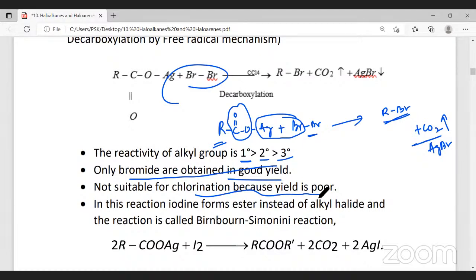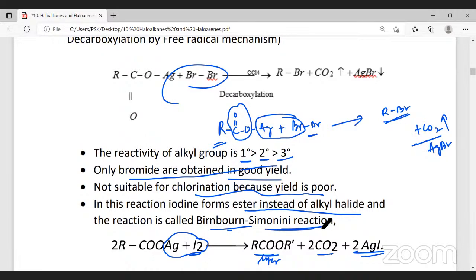And in this reaction, iodine forms an ester instead of alkyl halides. If you allow it to react with iodine, you get an ester because AgI gets eliminated and only 1 mole of carbon dioxide gets eliminated. So therefore, an ester gets formed. This reaction is called the Birnbaum-Simonini reaction.